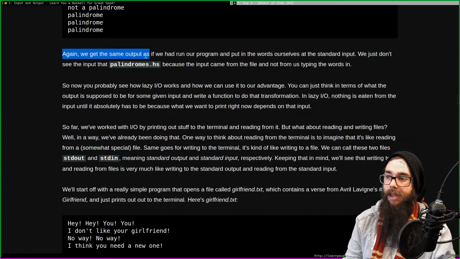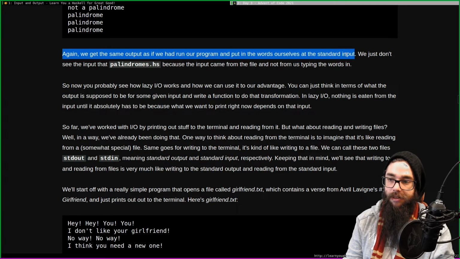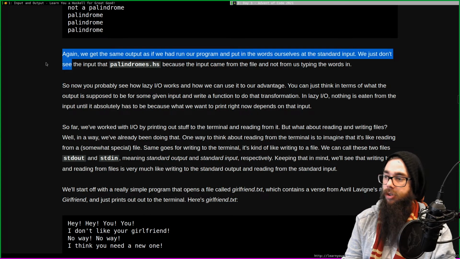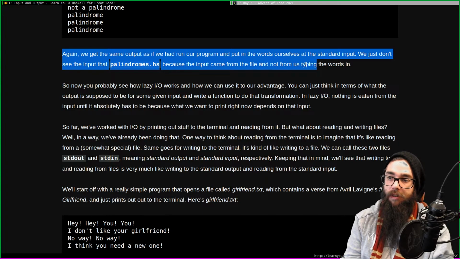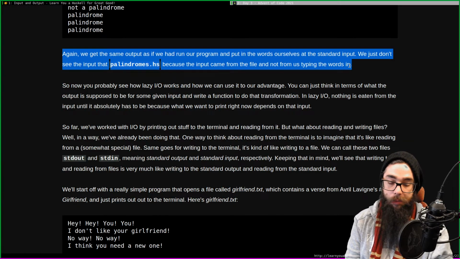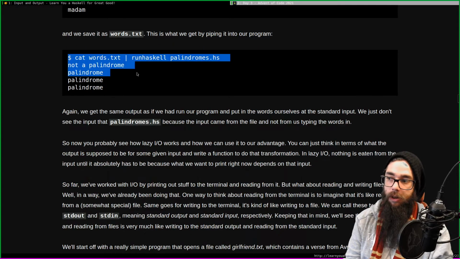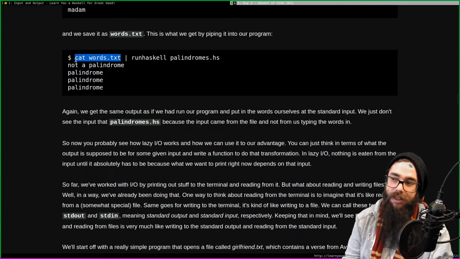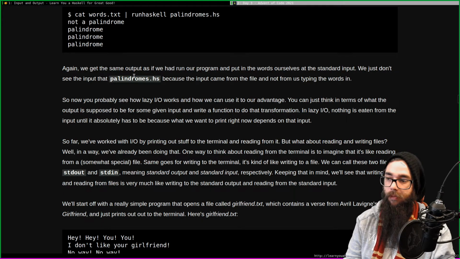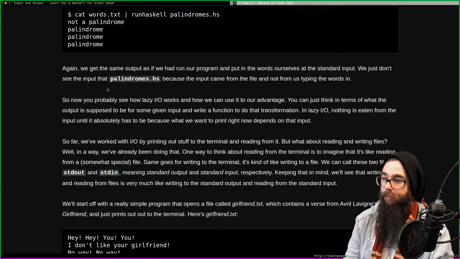Again, we get the same output as if we had run our program and put in the words ourselves at the standard input. We just don't see the input at palindrome.hs because the input came from the file and not from us typing the words in. For the program, this is the same. It's just we don't see them because we did not type them out. We do see them, kinda. They're just hidden away in a file.